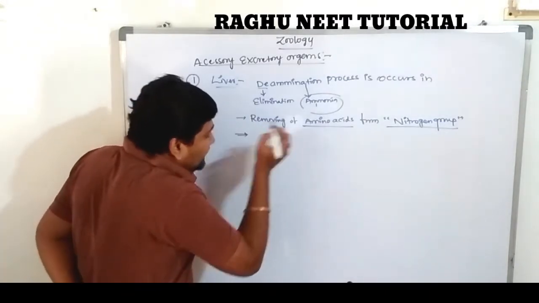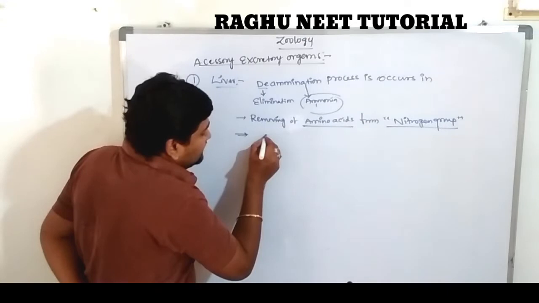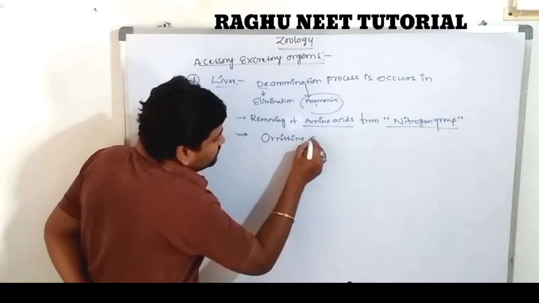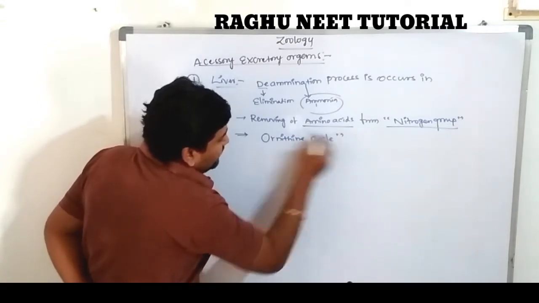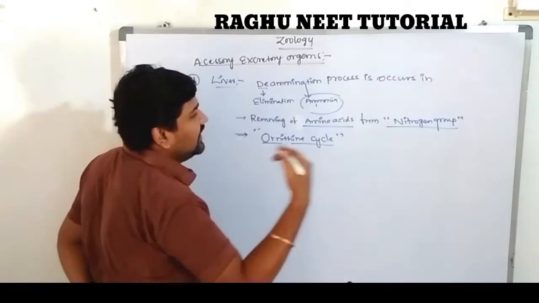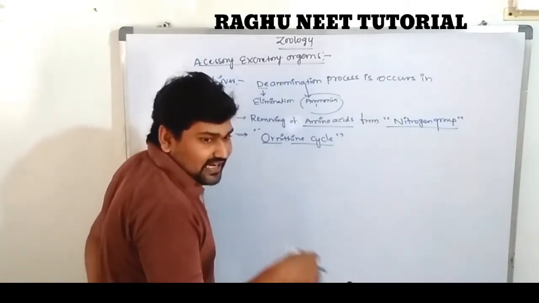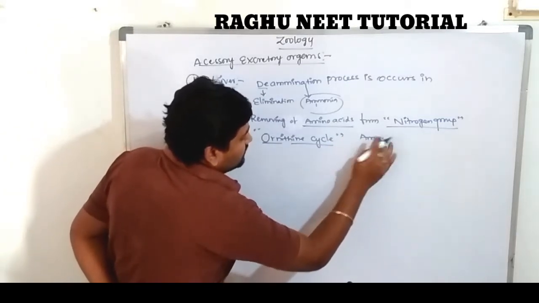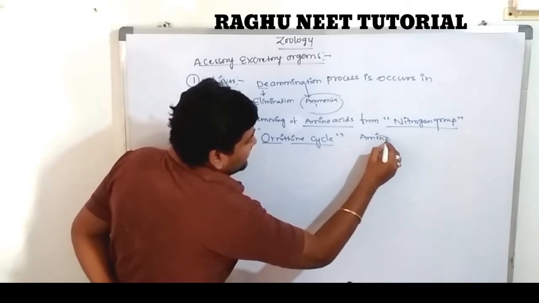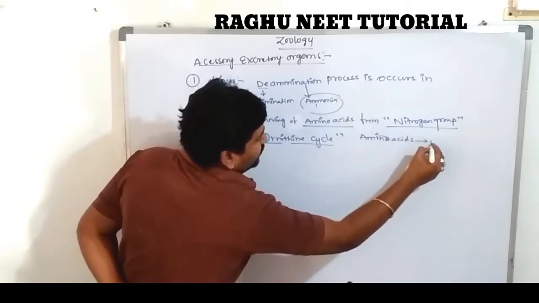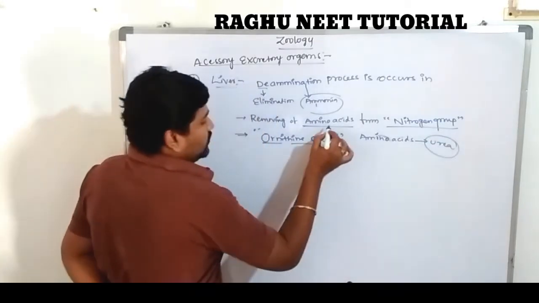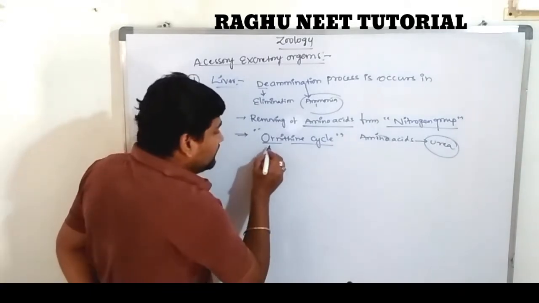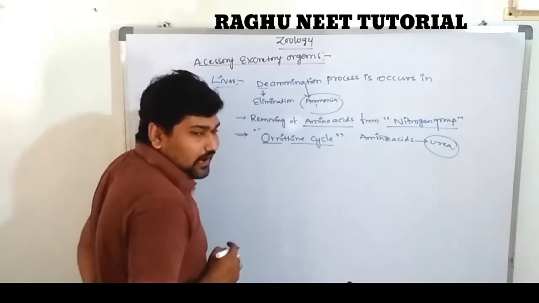This process occurs in the liver region. The process is known as the ornithine cycle. These steps eliminate the excess ammonia by converting it into urea, which goes outside of the body. So finally nitrogen from amino acids converts into urea form. The urea cycle occurs in the liver. The cycle is known as the ornithine cycle.